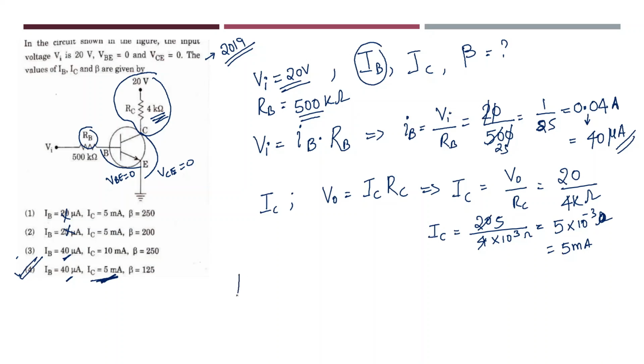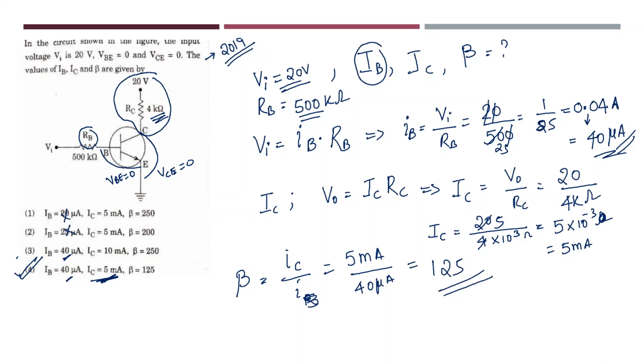Let us calculate beta also. What is beta? We know that beta is output current divided by input current. That is nothing but collector current divided by base current. What is the answer you got for collector current? You got 5 milliamperes. What is the answer you got for base current? It is nothing but 40 microamps. If you solve this, you will be getting the answer as 125. The gain will be 125.